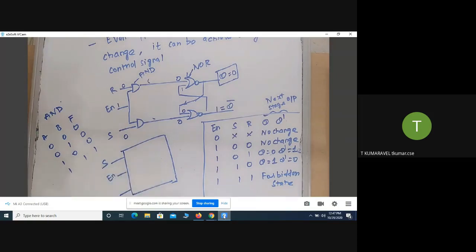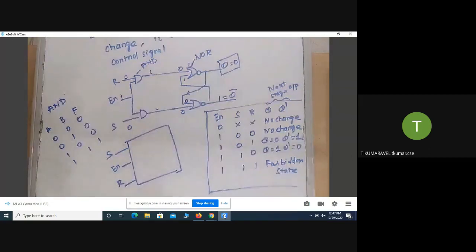This is Q and then Q bar. In some cases, the bar is represented as a bubble. So this is nothing but the SR latch using NOR with control input.